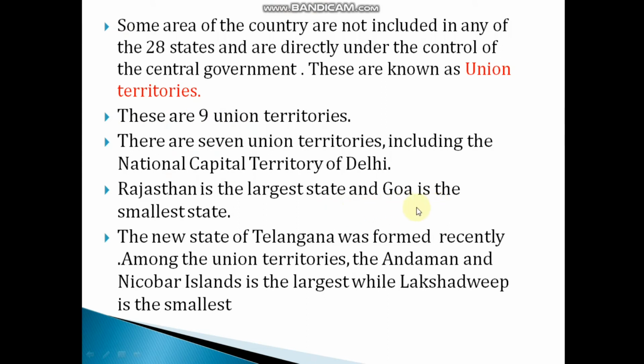Rajasthan is the largest state and Goa is the smallest state. The new state of Telangana was formed recently. Among the union territories, Andaman and Nicobar Islands is the largest, while Lakshadweep is the smallest. Earlier, in 2019, there were 29 states and 7 union territories. Now it is updated: India has 28 states and 9 union territories.